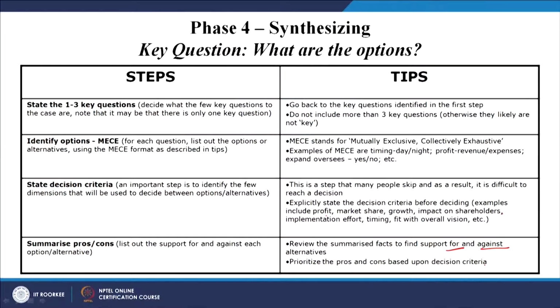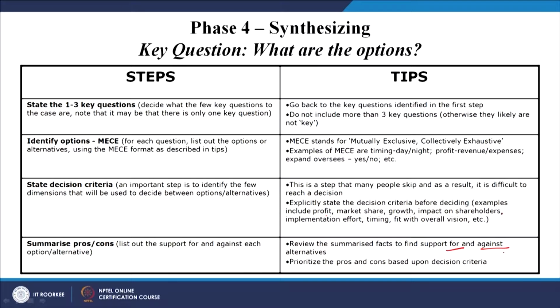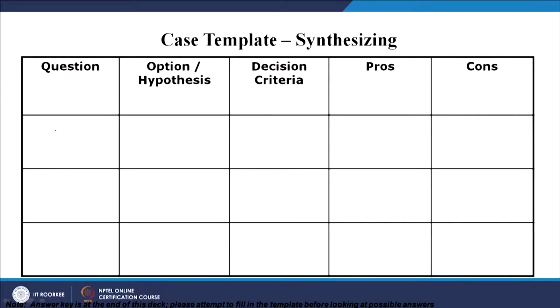Prioritize the pros and cons based upon decision criteria. So, on the basis of this, whatever the priorities will be, automatically it will link in listing the pros and cons, based on the decision criteria we should consider. So, here is the case template: in the synthesizing, the question will be, what is the priority.